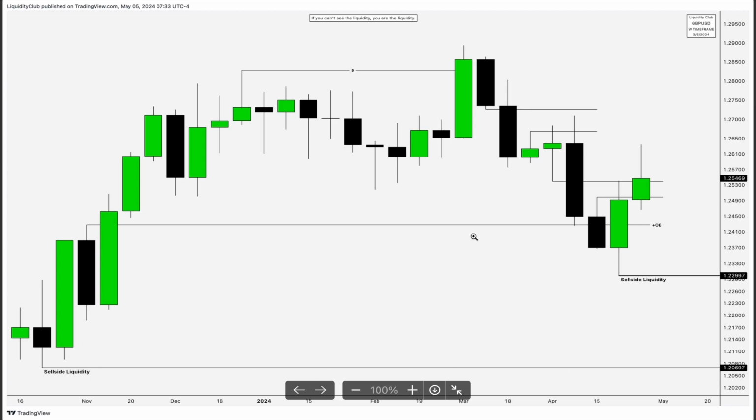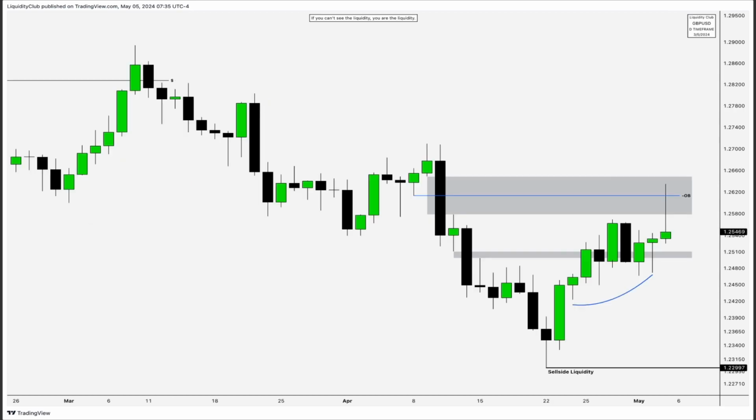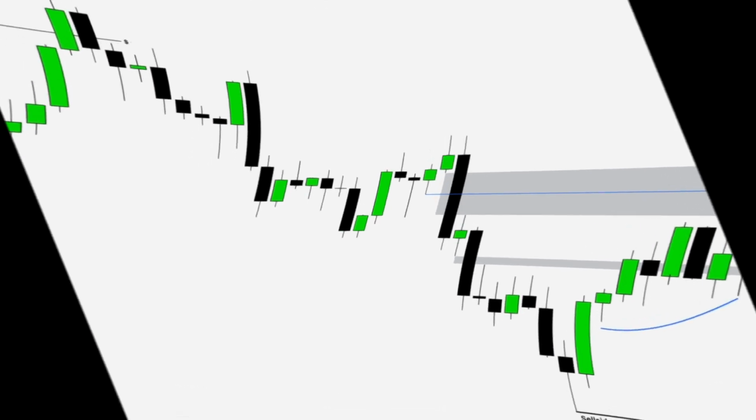This is how to stay in sync with what the market is doing on the lower time frame, daily time frame chart. Also, you can go to the hourly or the 4-hour time frame chart, and you can get a more refined entry on that time frame. So that's going to be pretty much it for Pound USD, also known as the cable.